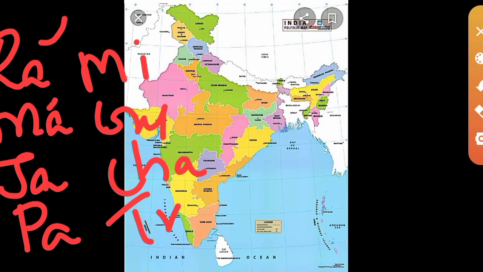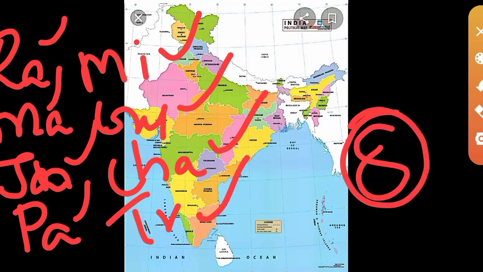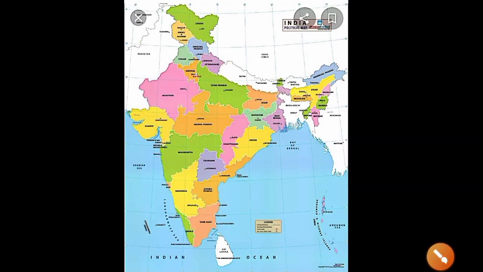Rajasthan, Madhya Pradesh, Ja means Jharkhand, then Pa, that is, in Malayalam we call that state Pachima Bengal, Pa, West Bengal. Then Mi, Mizoram, Gu, Gujarat, Cha, Chhattisgarh, Tra, Tripura. These are the 8 states: Rajasthan, Madhya Pradesh, Jharkhand, West Bengal, Mizoram, Gujarat, Chhattisgarh and Tripura. Ramajabami Guchatra. Can you remember that? If you find it easy, you can remember it like that. Yes, next question.